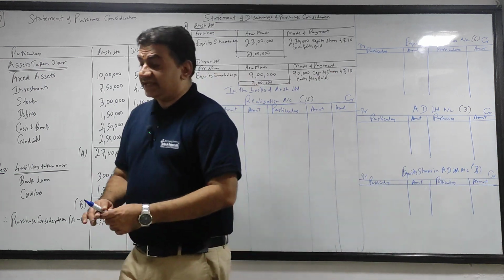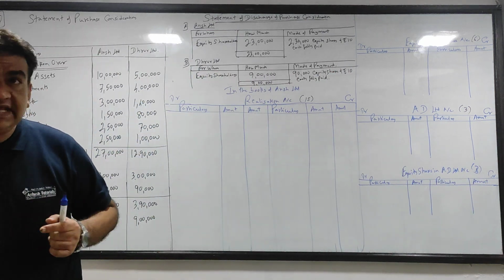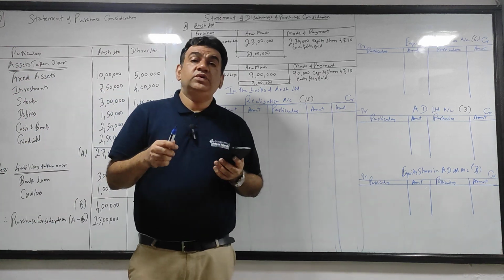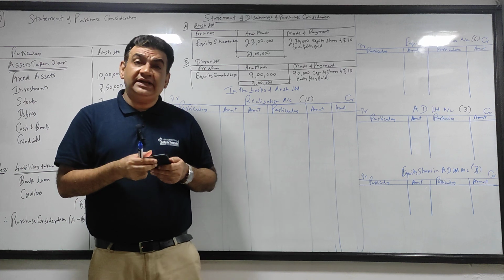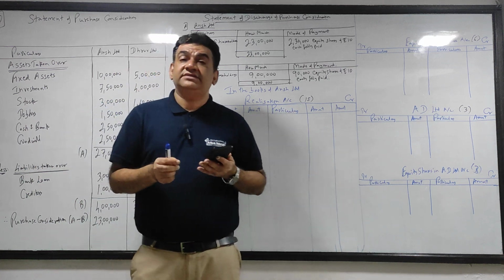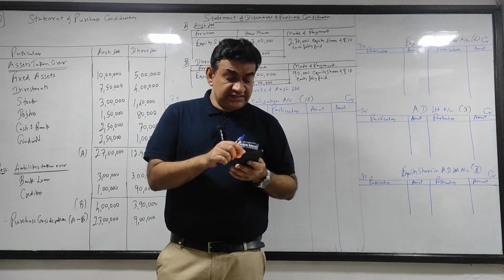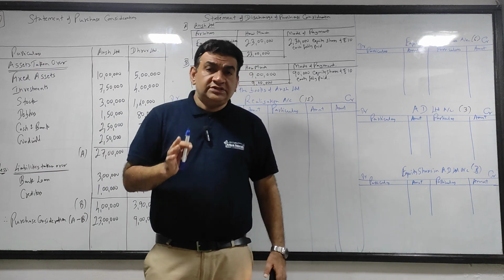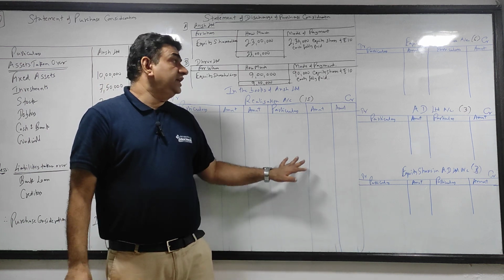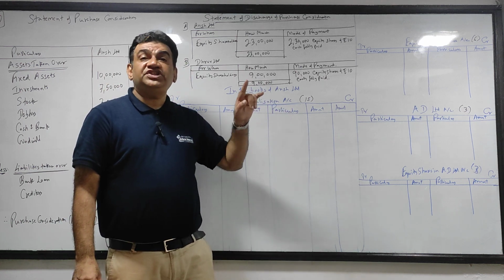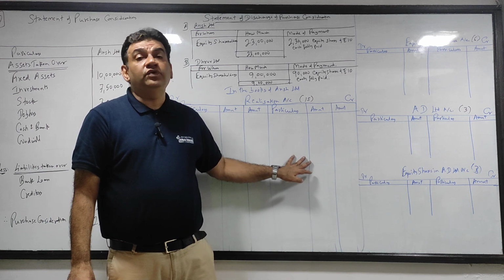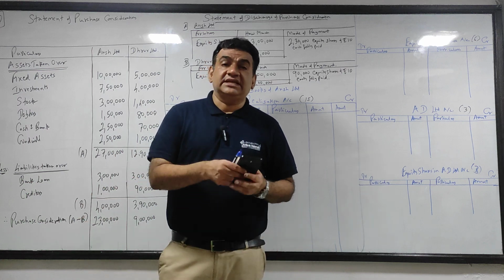Got it? Chalo guys. Understand this posting very carefully. In the same way, after this we will do closing of Dhruv Ltd. Did you understand this? Dhruv Ltd will automatically be very simple. Okay, let's see. Now first, the first step, you will post the balance sheet of Ansh Ltd. We have to do the posting and transfer of the question's existing balance sheet. After that we will see the PC part.